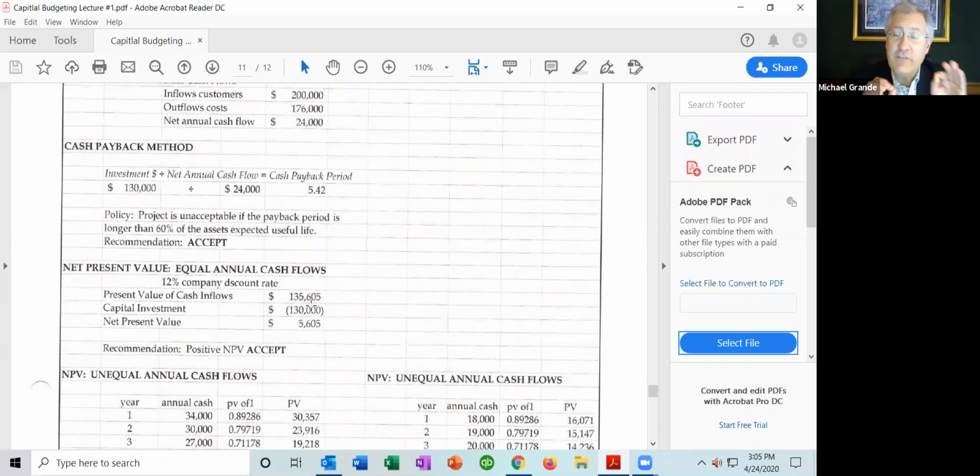You take the $24,000 of annual cash flow, multiply it times 5.65022, and you come up with 135,605.